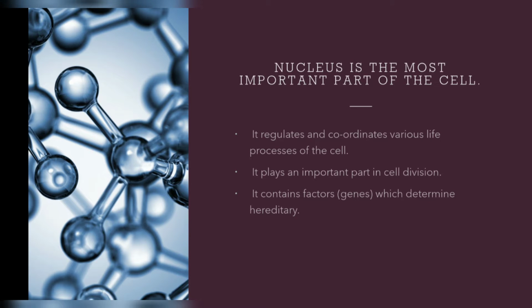It plays an important part in cell division. Nucleus is a main important part in the cell division, remember that. We say cell division, how does cell division occur? It occurs due to nucleus. It contains factors or genes which determine heredity.